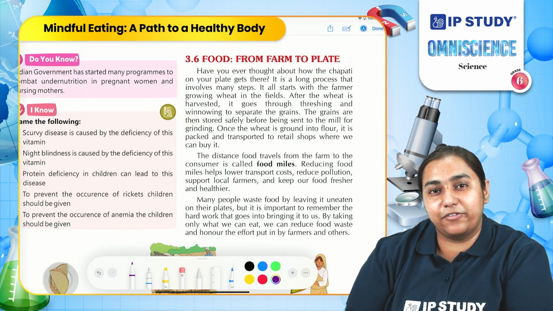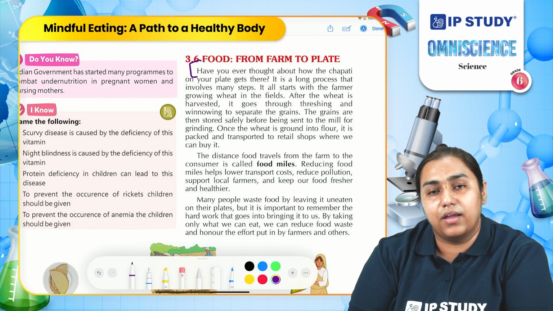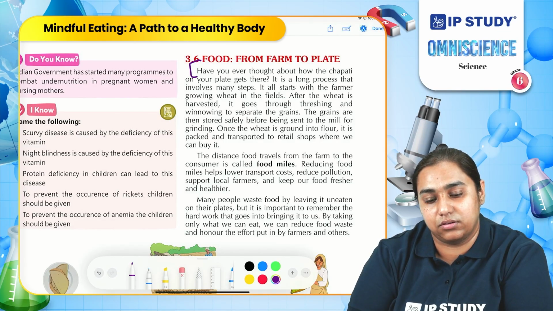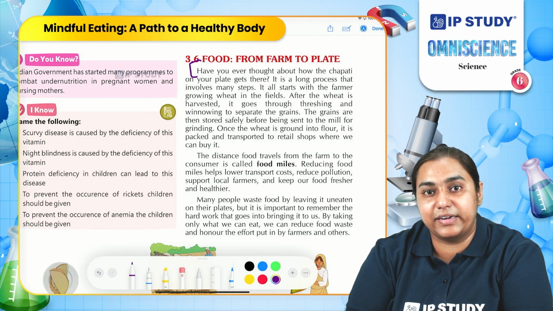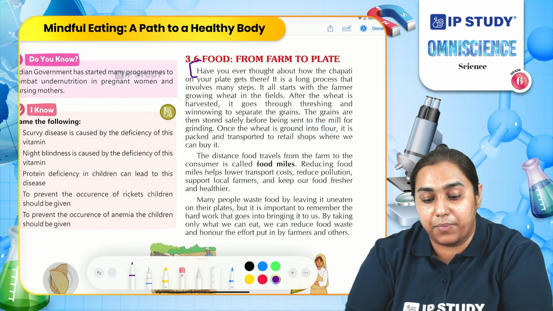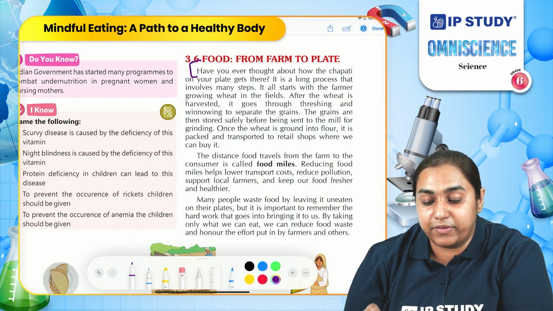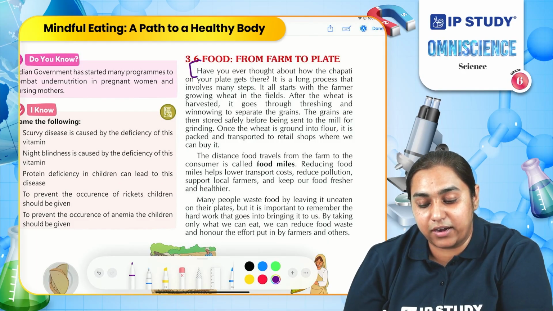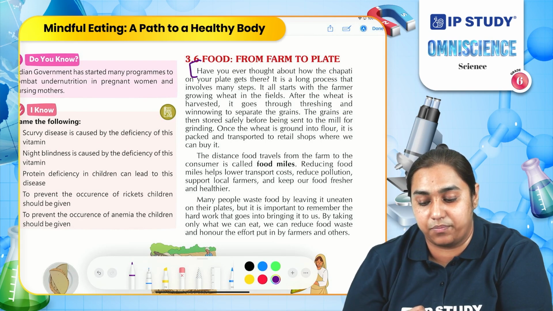So how do we get food on our plate? Let us study that further. Have you ever thought about how you get the chapati you eat at lunch or dinner? You might say your mother went to the market, bought the wheat or the flour, cooked the food and gave it to you. But how does that food reach the market? The food we get from the market, or on our plate, is a long process. It starts from the farm.